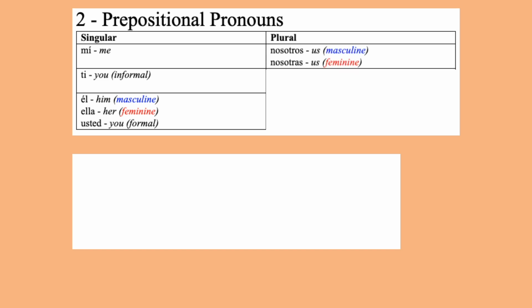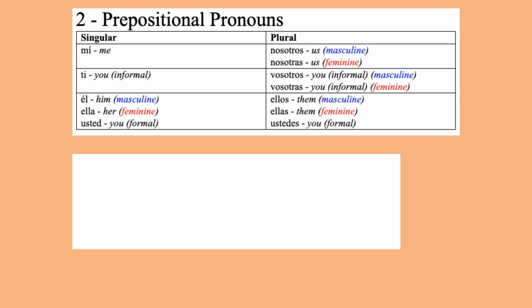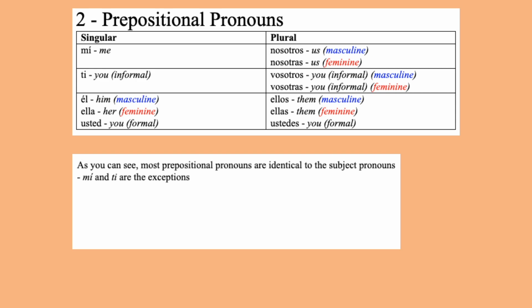The plural pronouns are nosotros, nosotras, the masculine and feminine forms of us, vosotros, vosotras, the masculine and feminine forms of the informal version of you, ellos, ellas, the masculine and feminine forms of them, ustedes, the formal version of you. And you should notice that most prepositional pronouns are identical to the subject pronouns, with the exceptions of mí and ti.